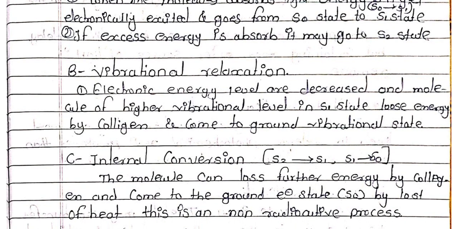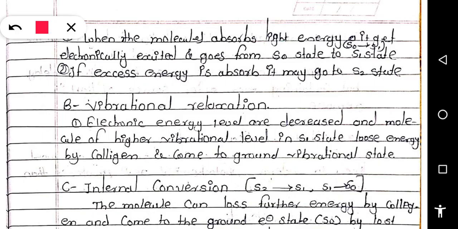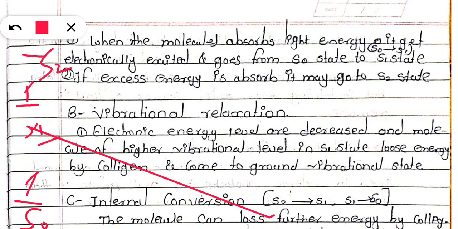These are the different states we can understand. For example, here is the ground state, it is the 0 state, 1 state, 2 state; for the singlet, S0, S1, S2. Electron excited from ground state to excited state is the first transition. If it absorbs more energy, then it is directly excited from the ground state to the singlet S2 state.